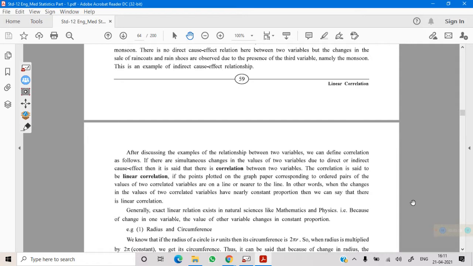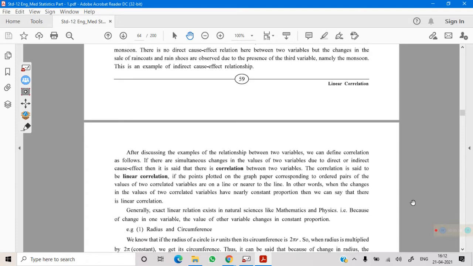Now, linear correlation. The correlation is said to be linear if the points plotted on graph paper corresponding to the ordered pairs of two variables are on a line or nearer to a line. Or you can say, if the relationship between two variables can be established through linearity by plotting their values on graph paper, it is called linear correlation.